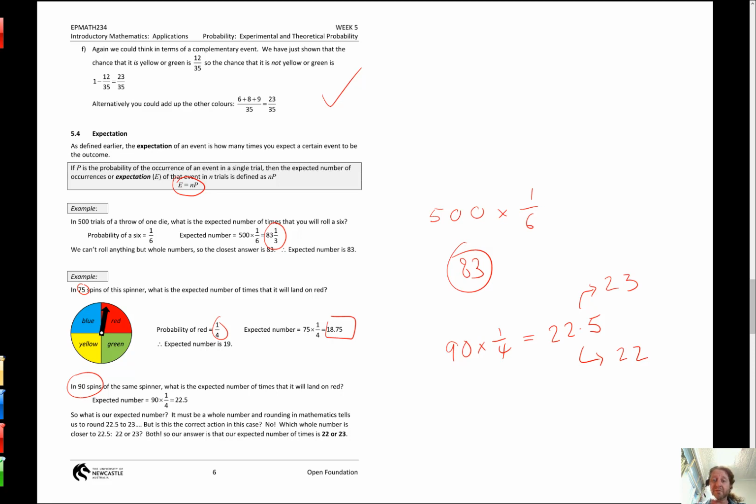So what's the answer in real life? Both 22 and 23 are just as likely. If the probability calculation works out to be slap bang in the middle, then we're wrong to say 23. We're right to say the most likely outcome, the expected number of times we'll get a spin on red, is 22 or 23. So if you can round up or down because it's only a third or it's 0.75 and you're actually closer to the whole number, do that. But if you're right on halfway, then both events are equally as likely.